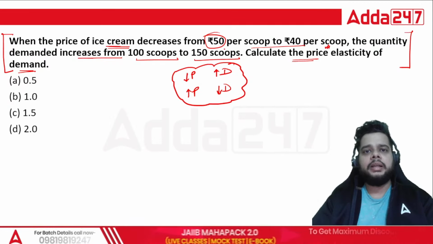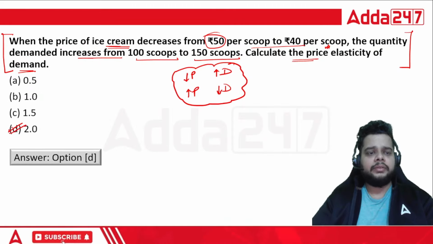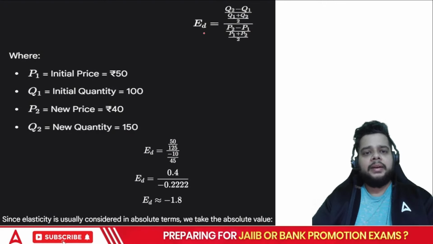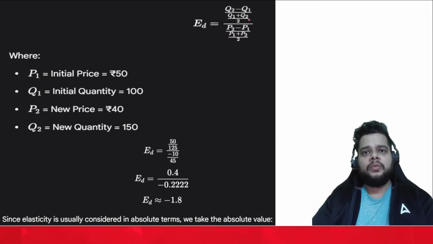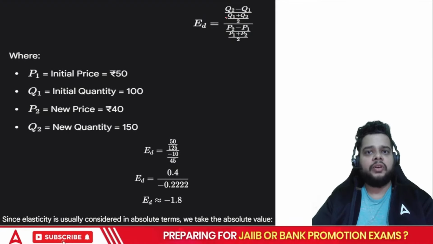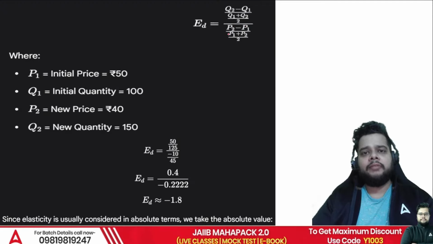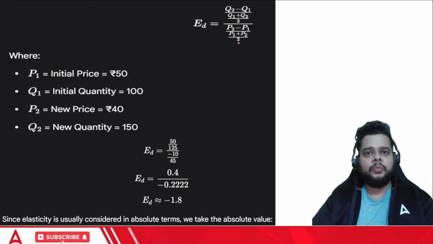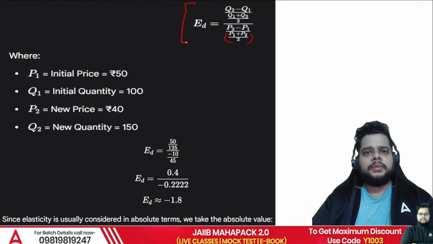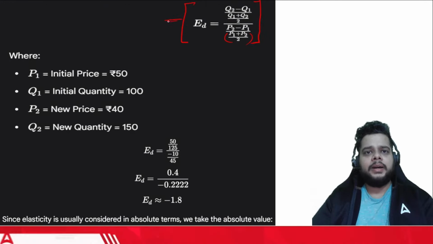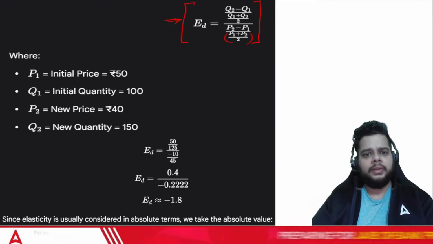How will you calculate the final price elasticity of demand? It is option D, that is 2. But how? Simply stated, the elasticity will be Q2 minus Q1 divided by Q1 plus Q2 by 2, that is the average of the quantity demanded. And in the denominator, you will have P2 minus P1 divided by P1 plus P2 by 2, that is the price average. Okay, this is the formula. Again, this formula is not mentioned in the syllabus, but if you want to know how we can calculate the elasticity of demand, you can directly use the formula.